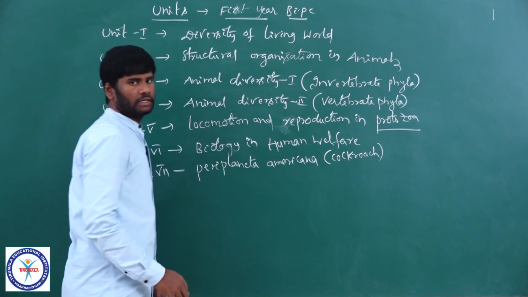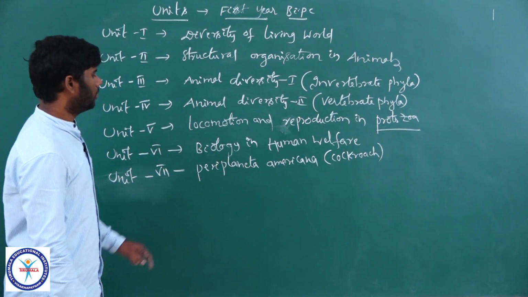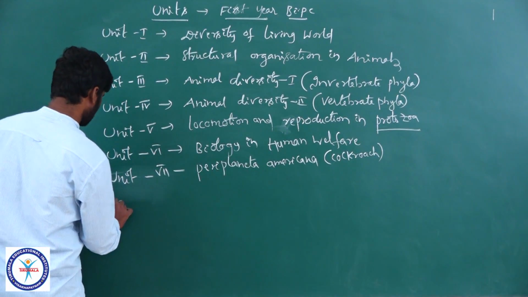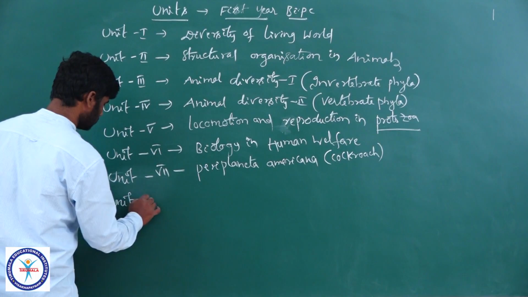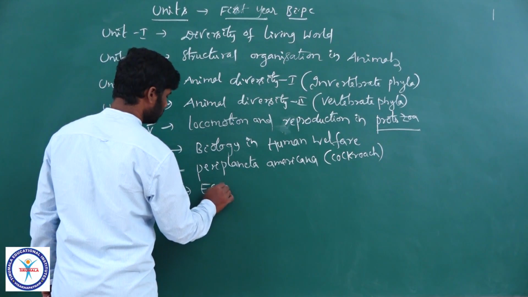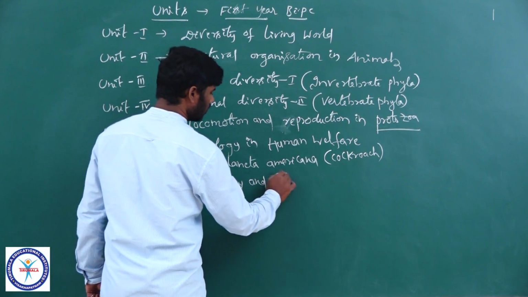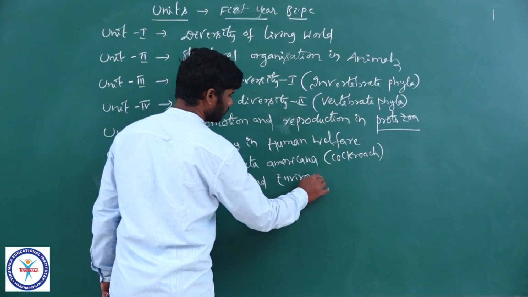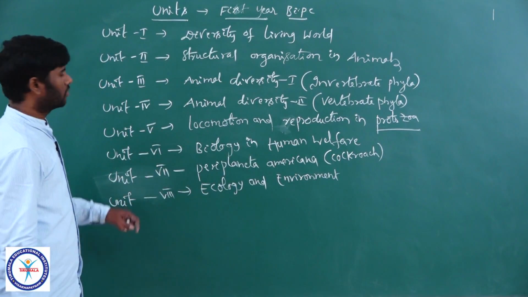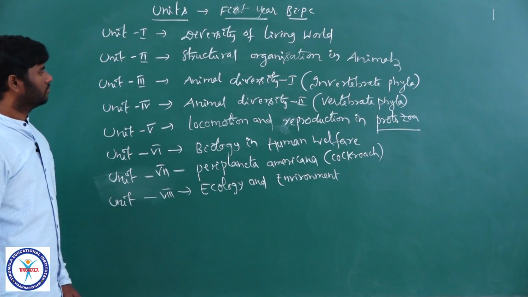So a complete and detailed study of cockroach is there in this unit. Periplaneta americana is the scientific name of cockroach. And the last unit is ecology and environment. Yeah, these are the 8 units given in first year BIPC, right?